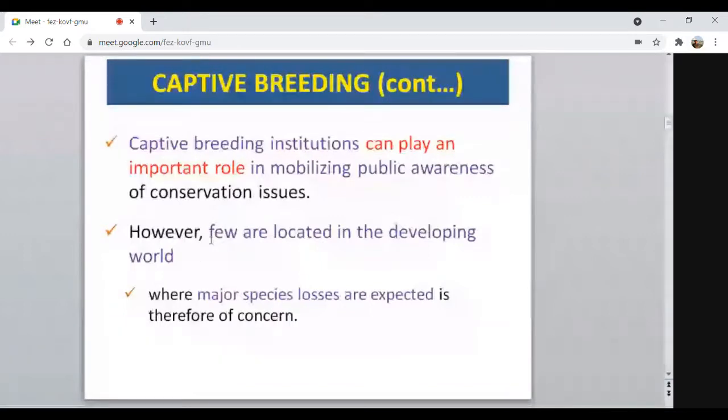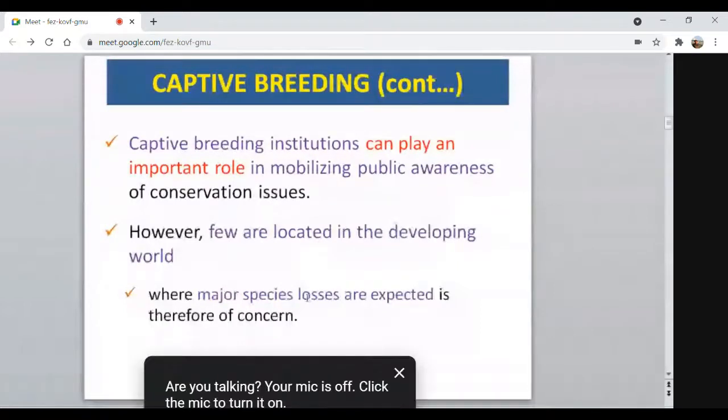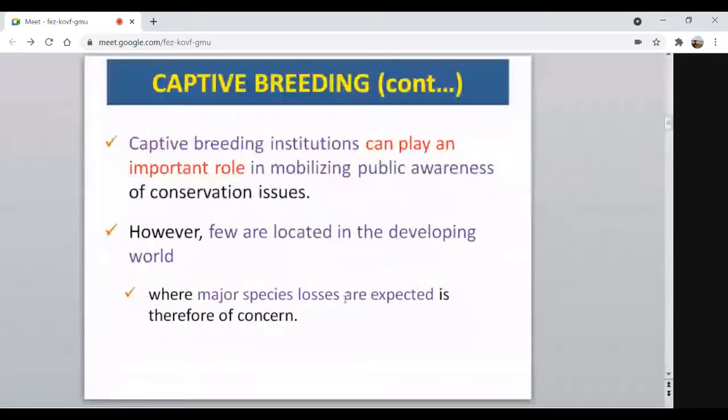For example, our country is known to have many livestock and wild animals, and there is a very high chance of losing many of the species. Unfortunately, the number of captive breeding facilities is very few. This is just the opposite: the number of species requiring preservation is very high, but the number of facilities available is comparatively low.